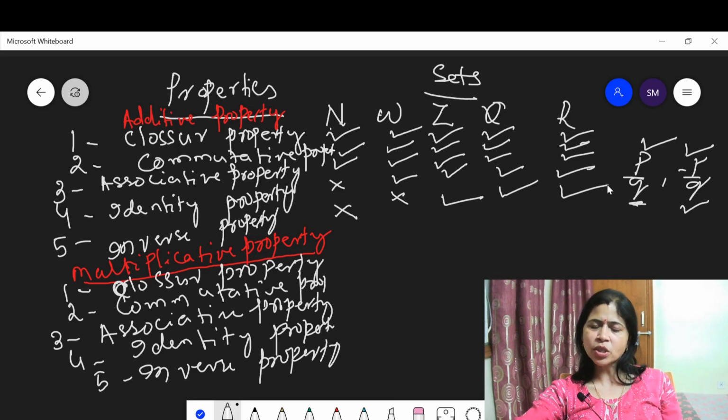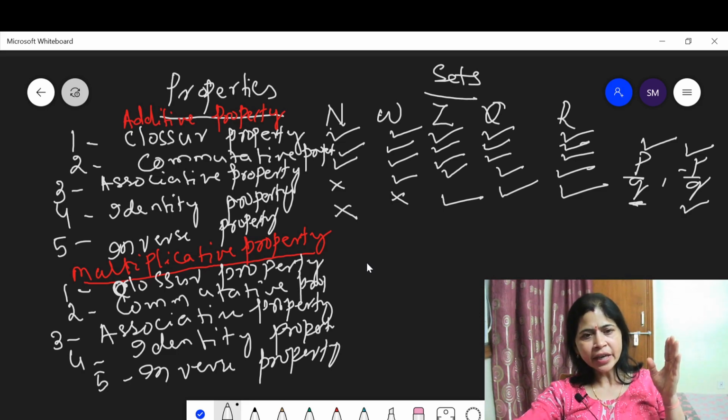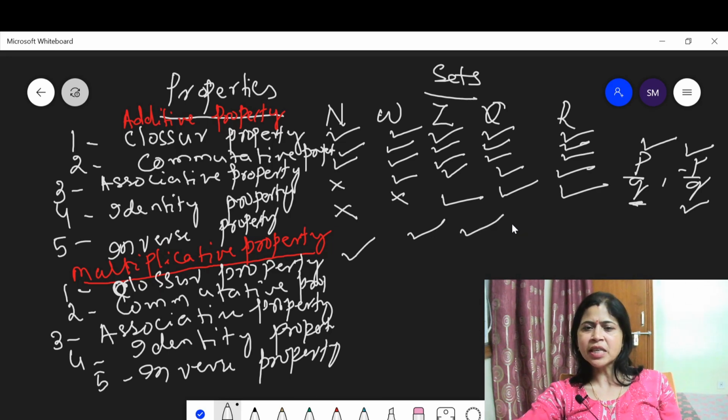The real number set also satisfies the inverse property. Let us discuss the multiplicative closure property. If 2 belongs to N and 3 belongs to N, then 2 into 3, which is 6, also belongs to N. This means the set of natural numbers satisfies the multiplicative closure property. The set of whole numbers, integers, rational numbers and real numbers also satisfy the multiplicative closure property.